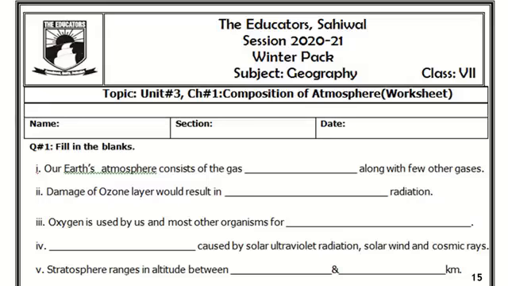सबसे ज़्यादा कौन सी गैस होती है? नाइट्रोजन. Number 2, damage of ozone layer would result in dash radiation. कौन सी radiations आएंगी? Ultraviolet radiations. Number 3, oxygen is used by us and most other organisms for respiration. Number 4, dash caused by solar ultraviolet radiation, solar wind and cosmic rays. Those are skin cancer. Number 5, stratosphere ranges in altitude between dash and dash kilometer. That is 50 and 80 kilometer.